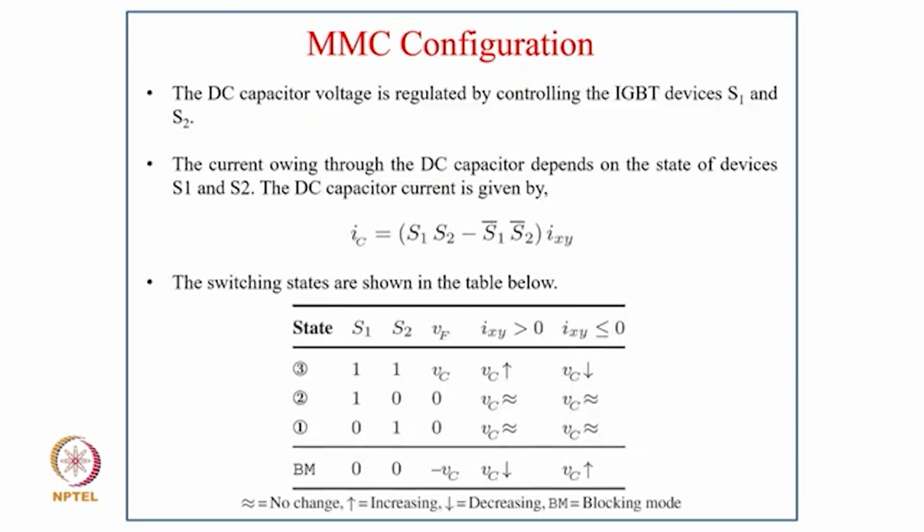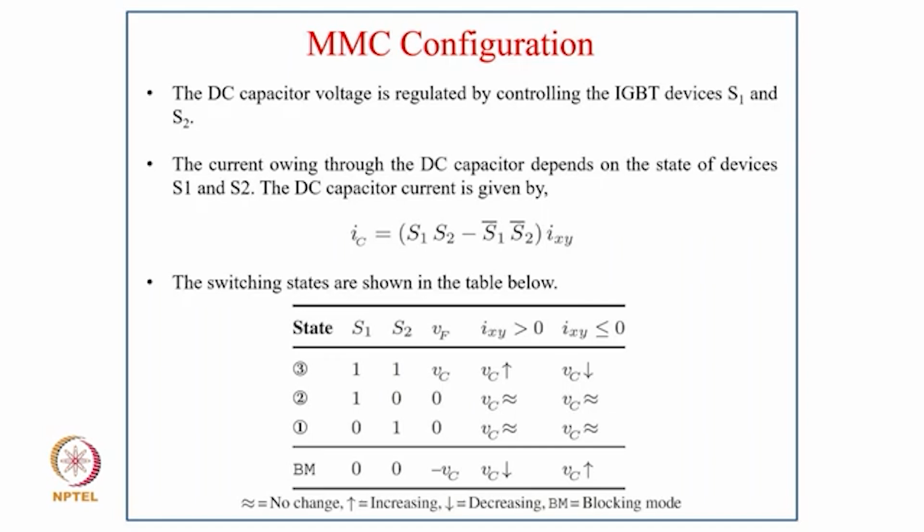The DC capacitor voltage is regulated by controlling the IGBT devices S1 and S2. The current going through the capacitor depends on the state of devices S1, S2, and the DC capacitor current is given by IC equal to (S1 S2 minus S1 bar S2 bar) into IXY.